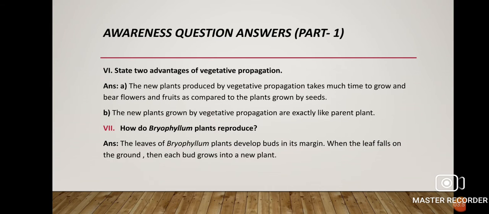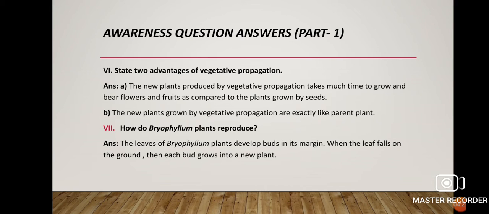Now, next, question number 6: state 2 advantages of vegetative propagation. Vegetative propagation, as you all know, is a method of asexual reproduction, where direct reproduction takes place from a parent plant. From the vegetative part, as I've already said, either from root, stem, or leaf.